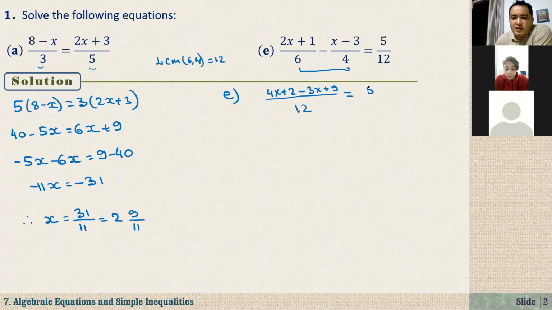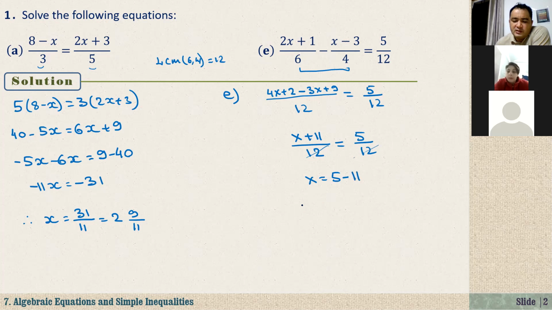On the right hand side, we have 5 over 12. Further simplify this, 4x minus 3x is x. 2 plus 9 is 11. Over here we have 12, equal to 5 over 12, right? As you see here, these 12s are the same. If you just multiply both sides by 12, they're gone. So what is x? x equals 5 minus 11, so x equals negative 6. Good.